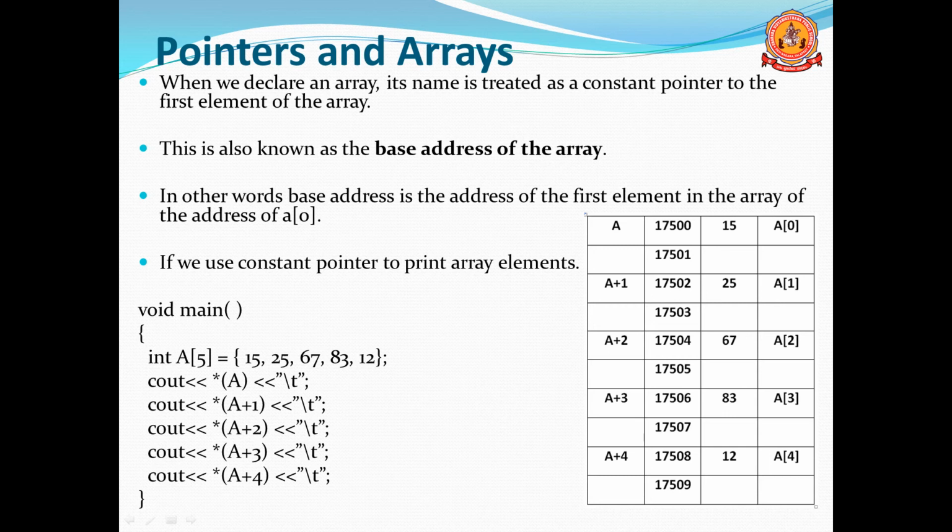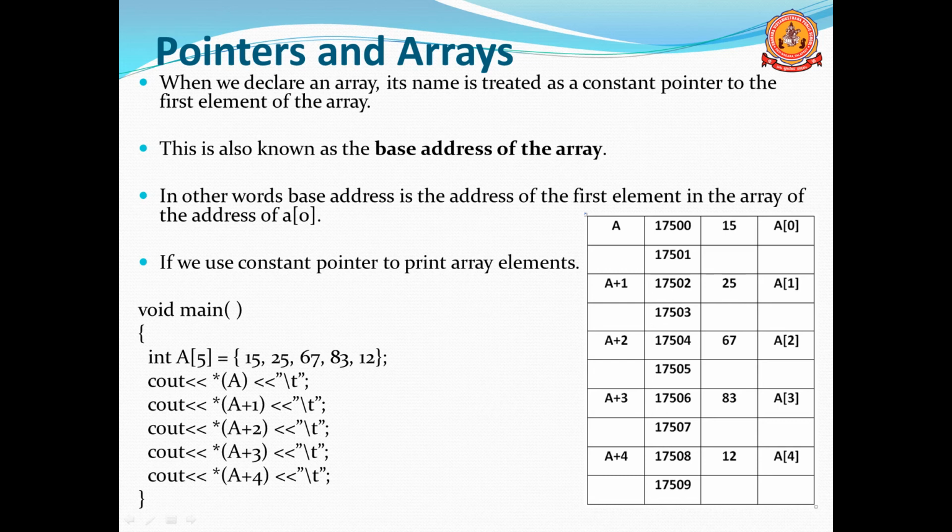If you use a constant pointer to print array elements, for example int A of 5, the array itself is the pointer, so we do not need to use the pointer symbol when we declare A.